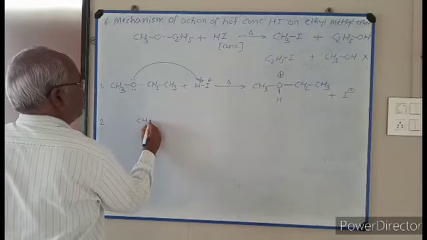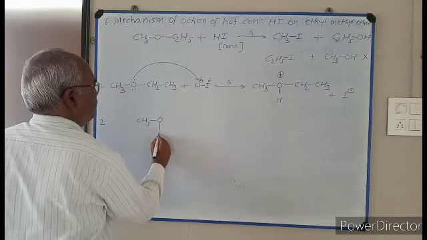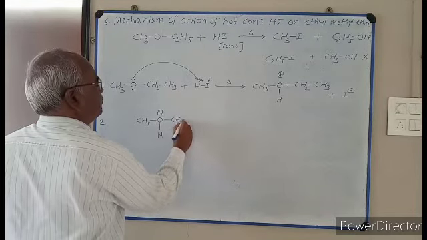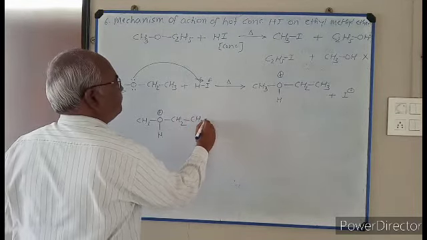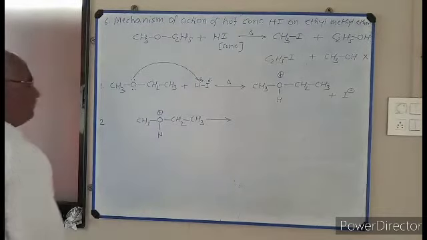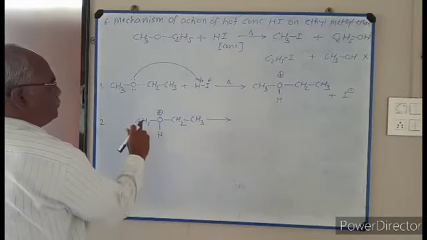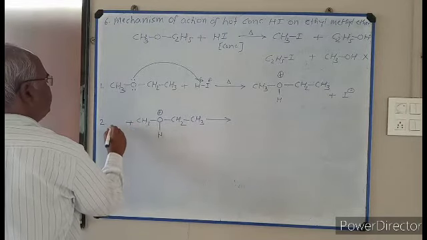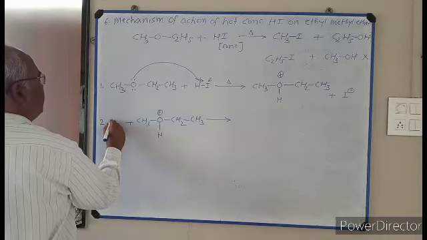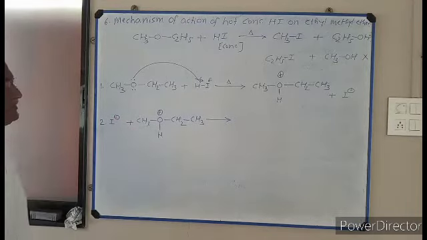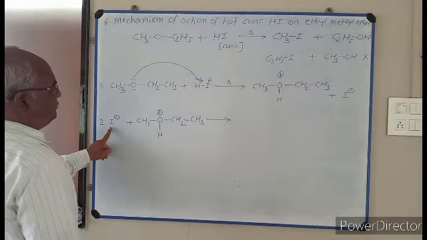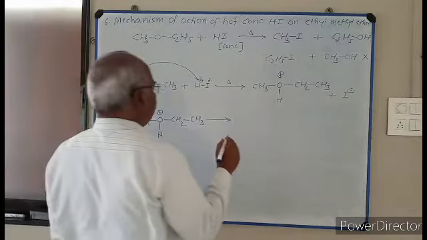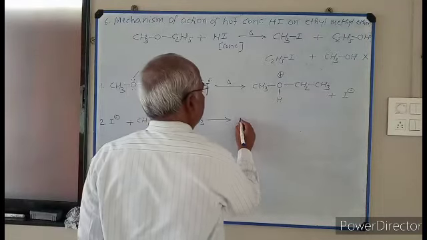The second step I write CH3 single bond O, H positive, CH2, CH3. This is protonated ether. On this protonated ether, attack of I minus takes place. I minus is strong nucleophile, and how the attack takes place you see here.